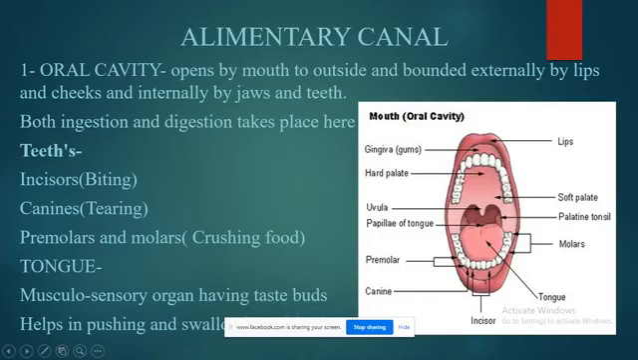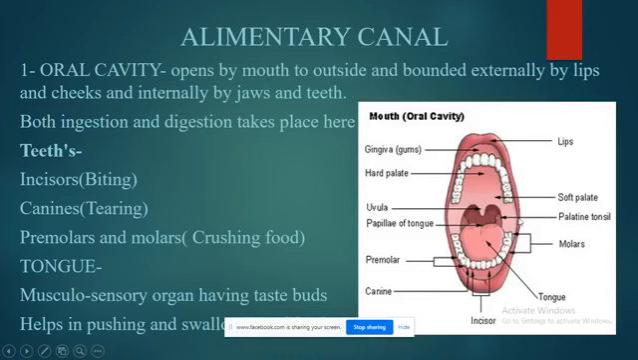This is the hard palate. This is the uvula. This is the soft palate. You can touch this part with your tongue. These are the palatine tonsils. This is the muscular structure known as the tongue, and different types of teeth are present.